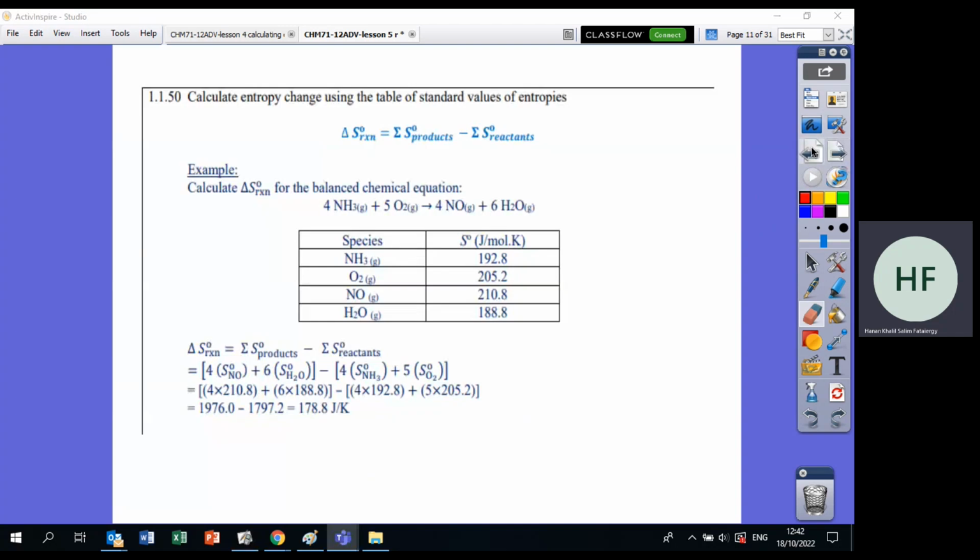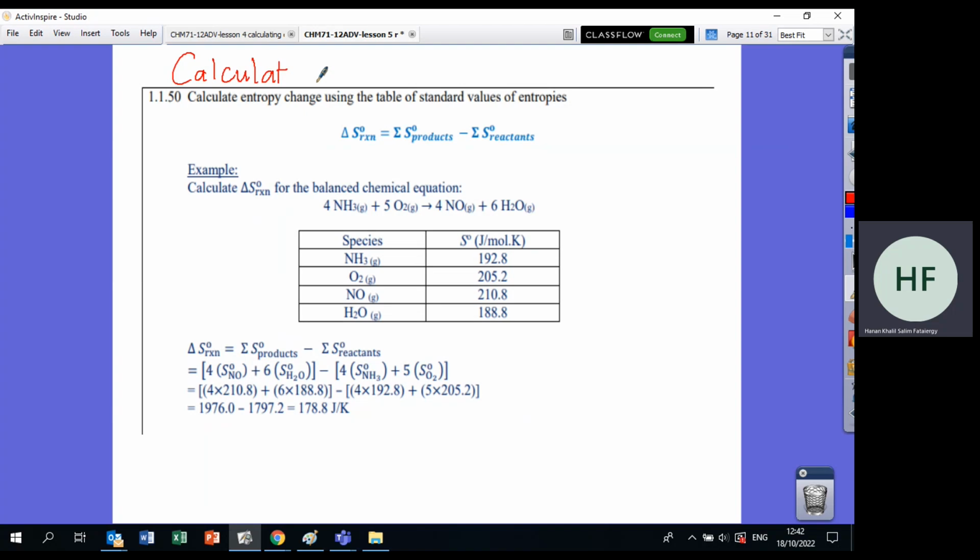Before, we were predicting the sign of delta S: is delta S positive or delta S negative? Now we will start how to calculate delta S. You have two things to know. Either for delta S, predict the sign, and when I say predict, this means without calculation. And number two, I can calculate delta S in numbers.